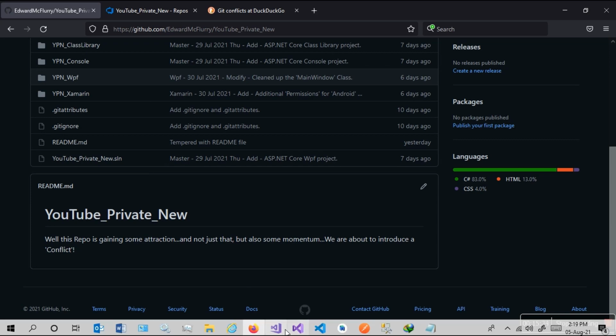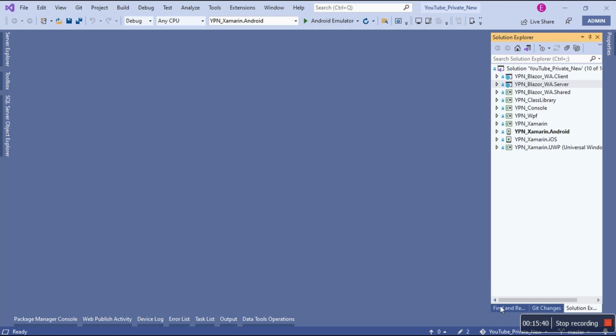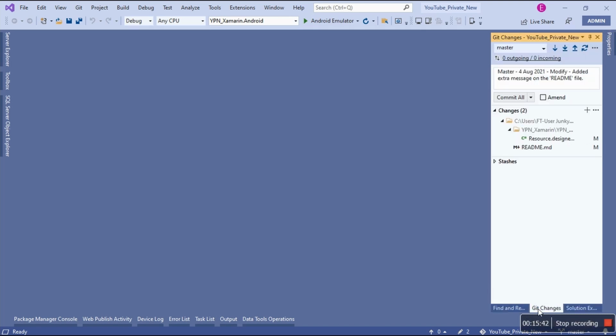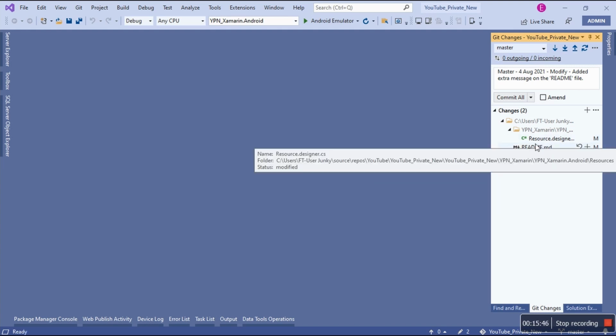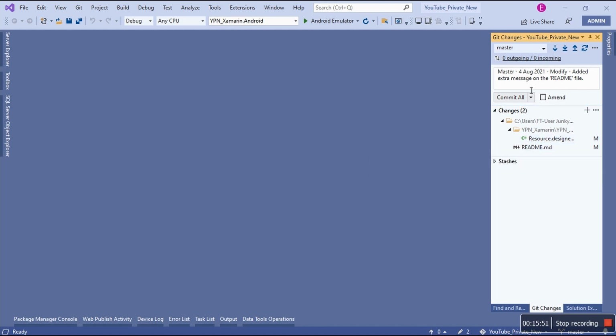And now I want to go, you see Visual Studio. And why do we have two changes now? Let's go and look at the changes. Oh, so I'll talk about this later on, but I want to open this README file because I made some changes. You see, this was yesterday the 4th. Modify, added extra message on the README file.